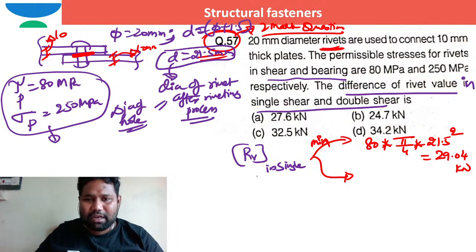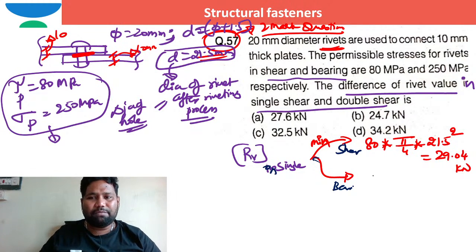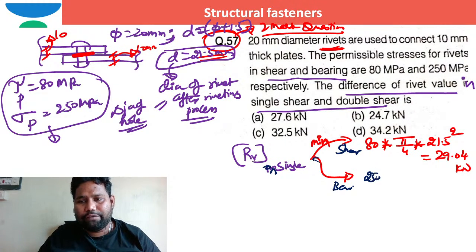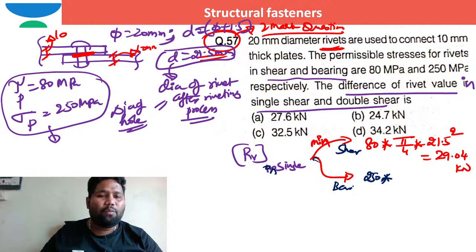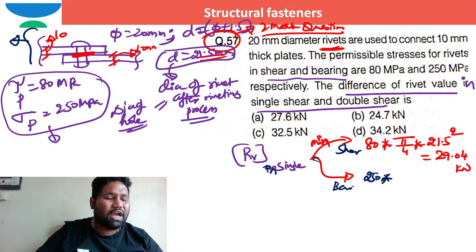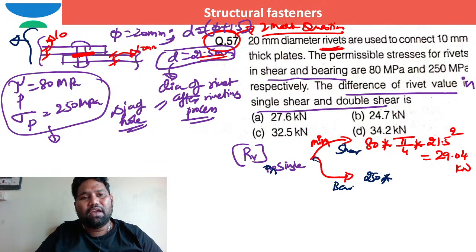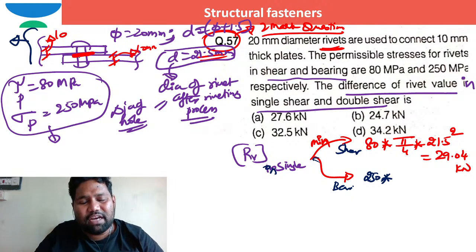Right, so let me answer this question, brother. We are in the middle of answering this question. This is the shear mode. In bearing, how can we work out the rivet value in single shear? In case of bearing, how can we write the permissible bearing stress? The permissible bearing stress is 250 megapascal into the bearing area. What is the bearing area in the working stress method? It is the diameter of the bolt into the thickness of the plates which are experiencing bearing stress in one direction.